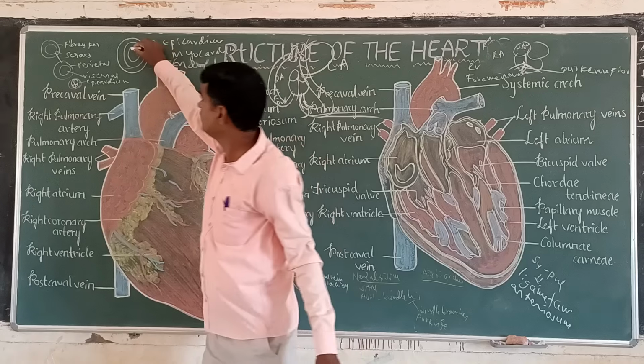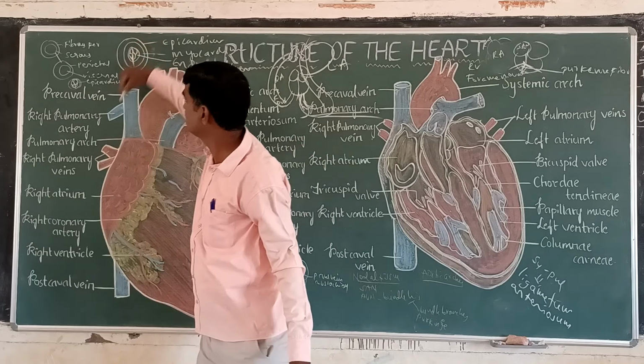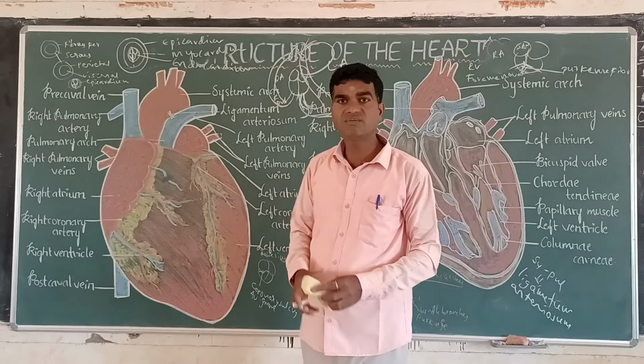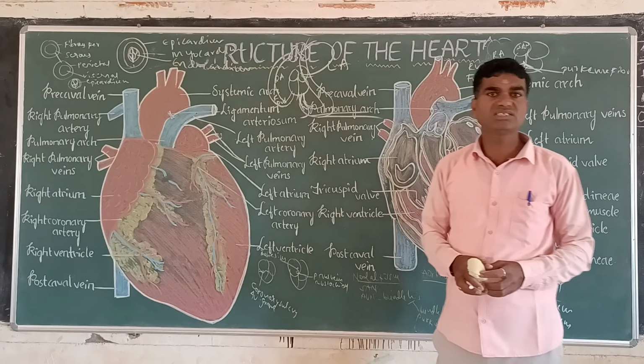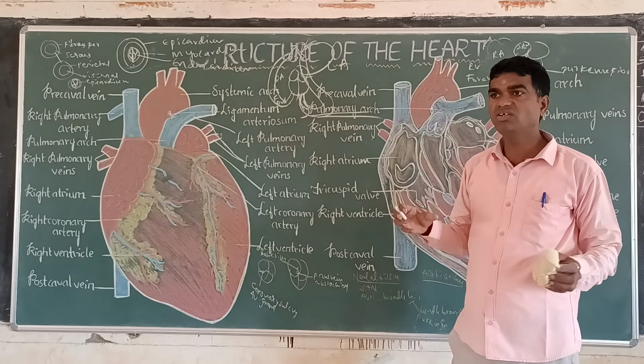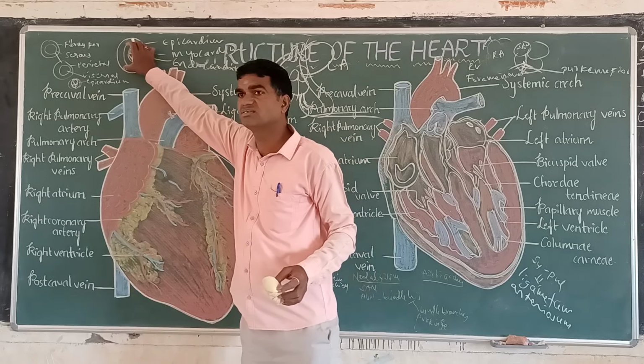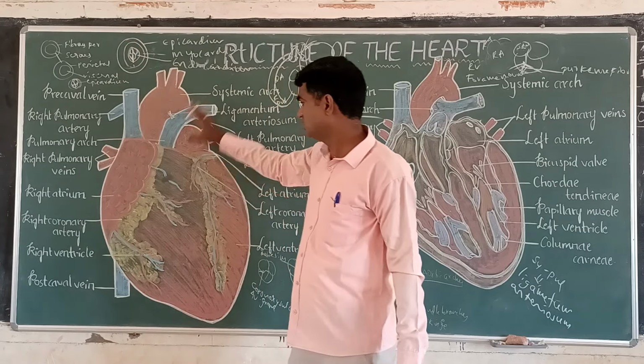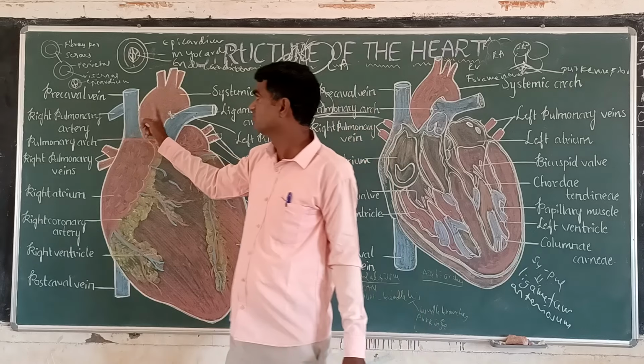In the central region, the heart is present slightly to the left side, in the thoracic region. The human heart is called what here? Myogenic heart. Rhythmic contractions and rhythmic relaxations are there. So this is the external structure of the heart.